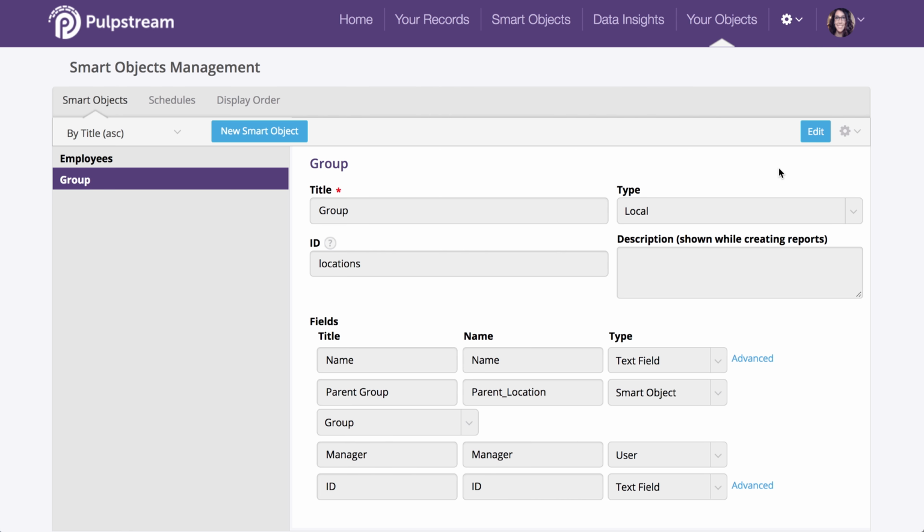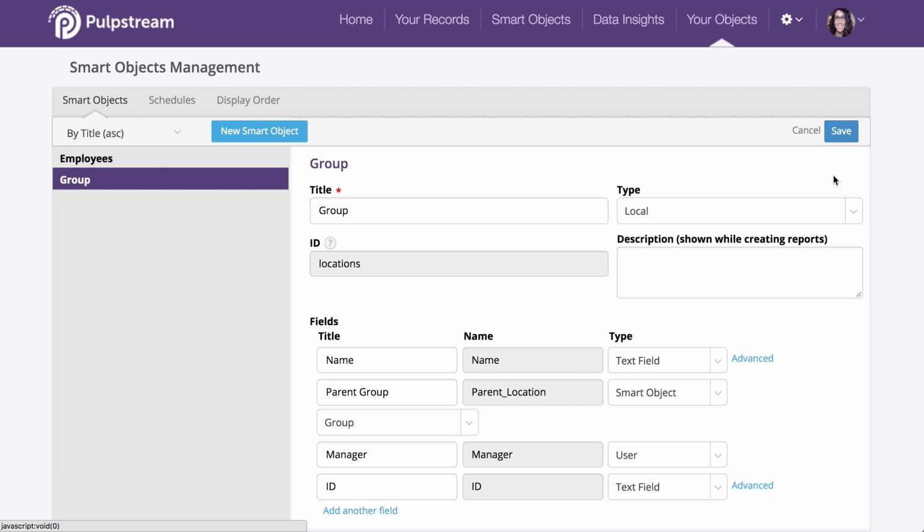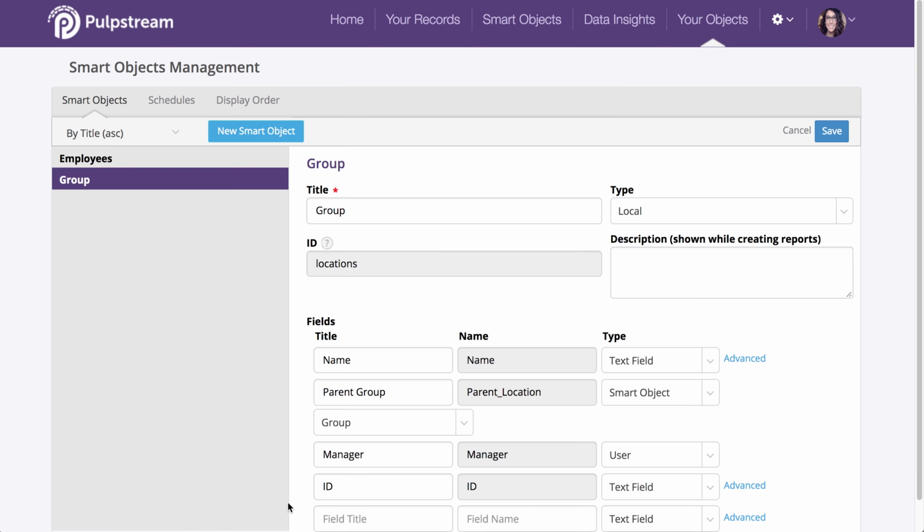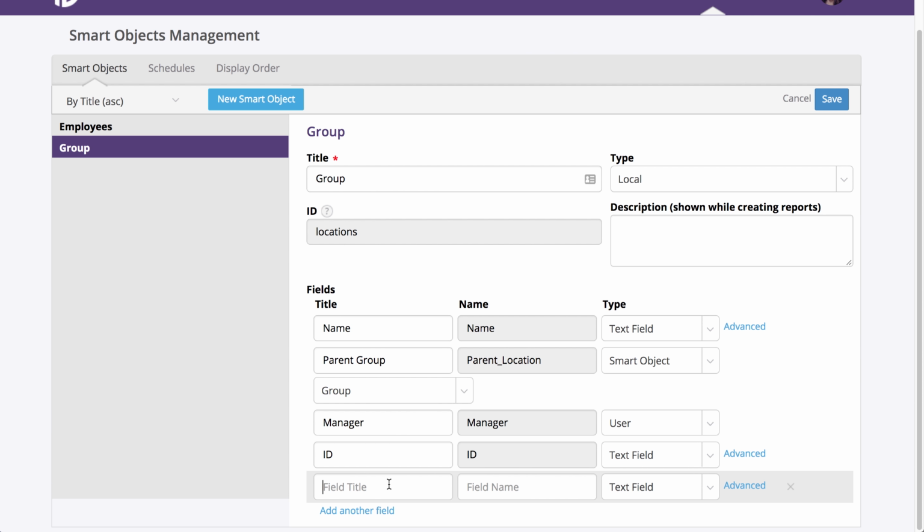First, let's edit this smart object. So in our inspector use case, we will need a safety contact to own inspections. So let's edit our smart object to store that person's information. In the upper right corner, you'll see an edit button. Click on that. And underneath your fields, you will see the text add another field. Click on that to create a new field.